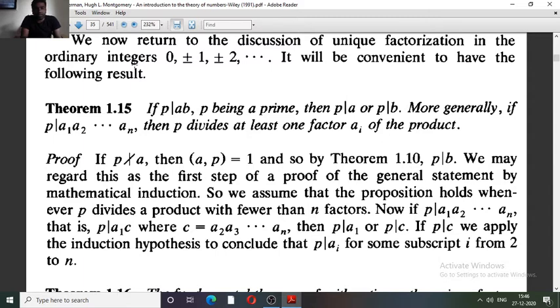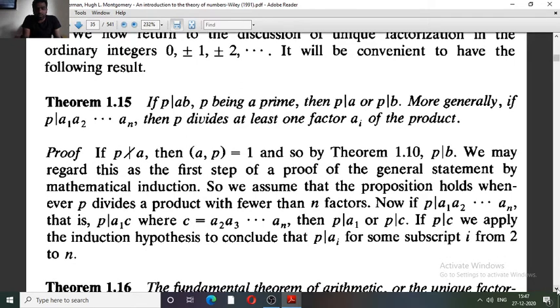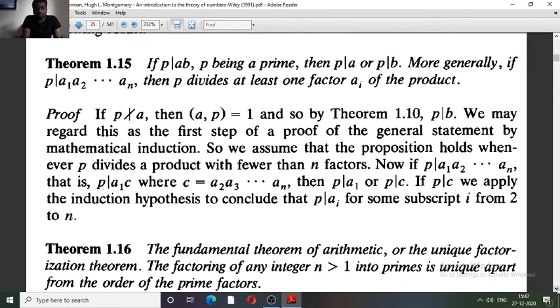In the generalization of Euclid's lemma, they say that if p is a divisor of a1 up to an, then p must divide at least one factor. That is, p is a divisor of at most all, 2 factors, 3 factors, 4 factors. So all this. The proof of this theorem is also very trivial.